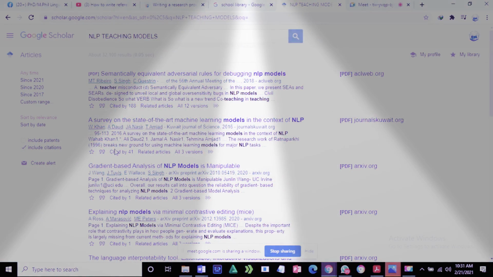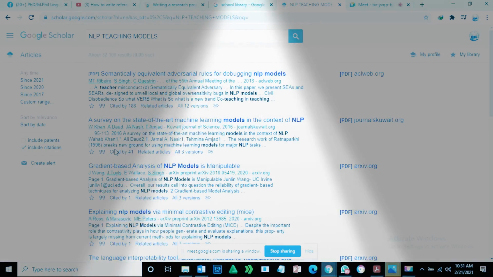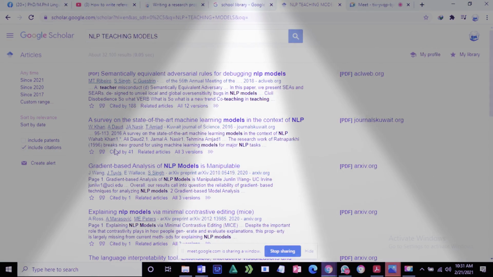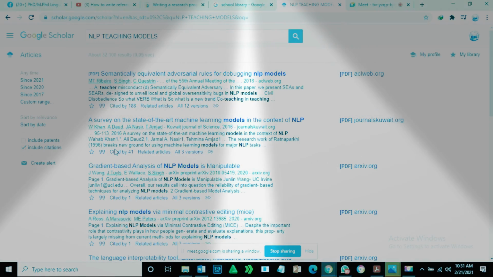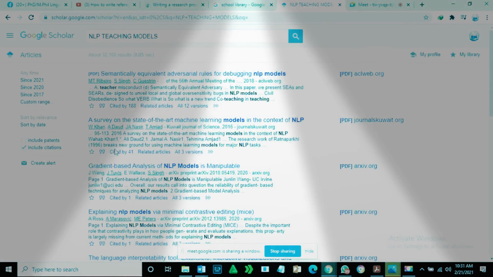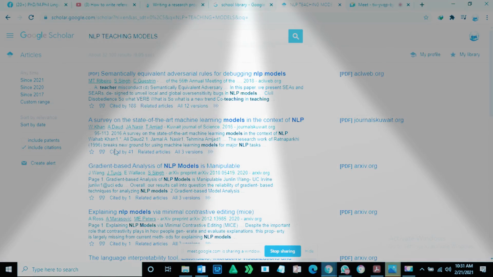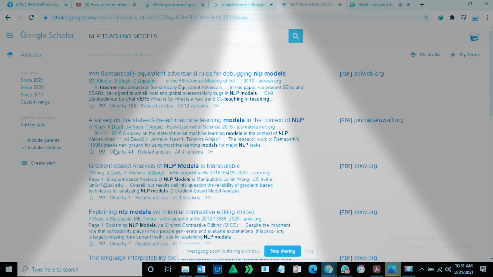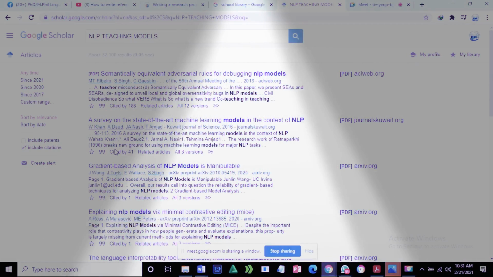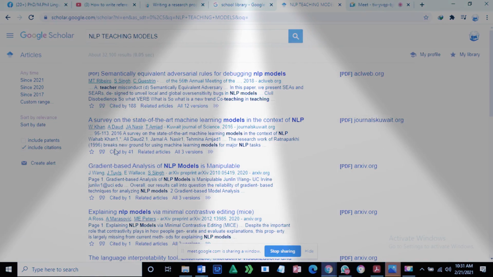We have a lot of styles of writing. We can either write in APA style or we can write in Chicago style. So there are several styles. We can use Chicago, MLA style, APA style, but I am interested in writing in APA style, since my university demands it. Mostly universities in Pakistan demand APA style.